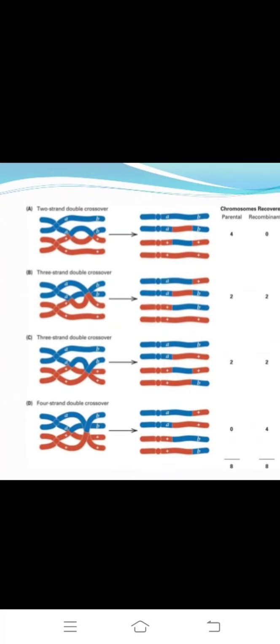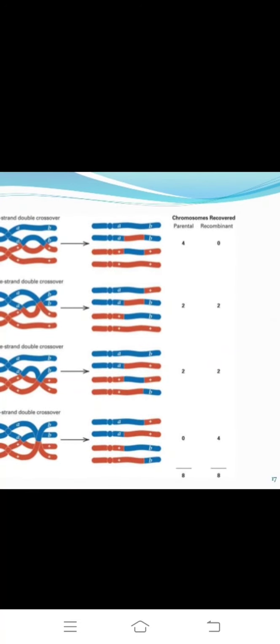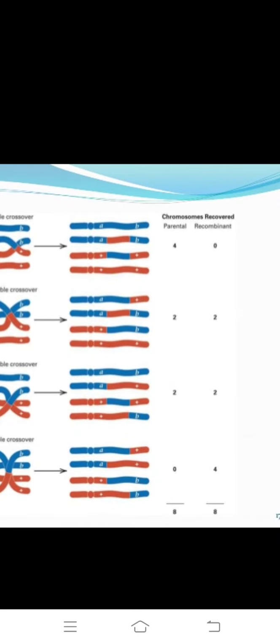This is also double stranded crossing over, and the 3 strand crossing over, double stranded crossing over, and 4 stranded double crossing over. So we observe this. Okay, this is parental recombination.